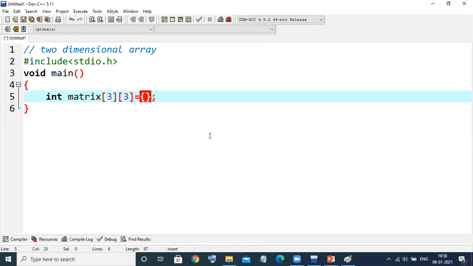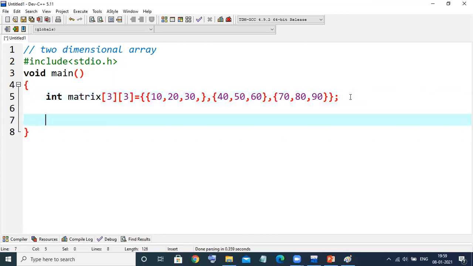I'll write like this: 10, 20, 30. It's 3 by 3. Then we'll take 40, comma, 50, comma, 60. Then 9 elements now, because 3 into 3 is 9: 70, 80, and 90. This is what is called initialization at the time of declaration.